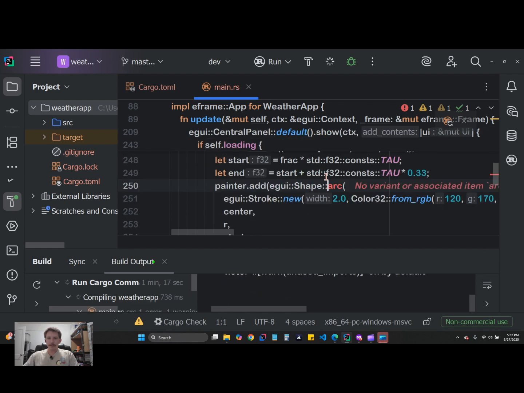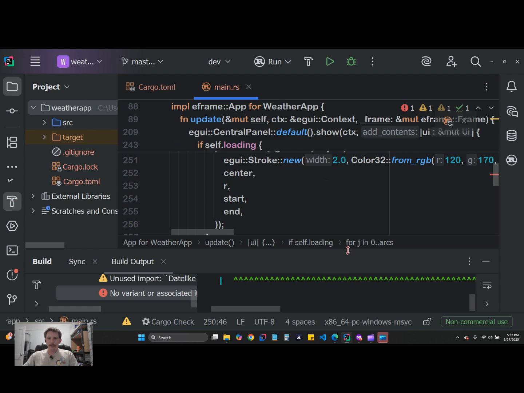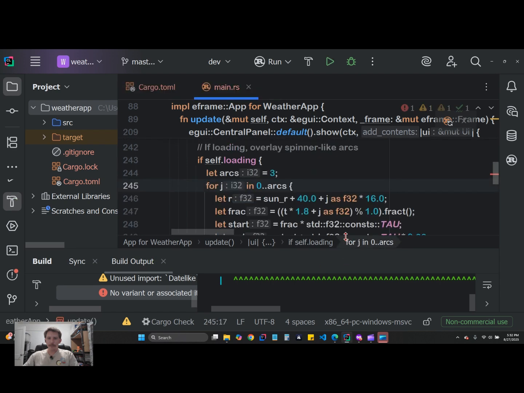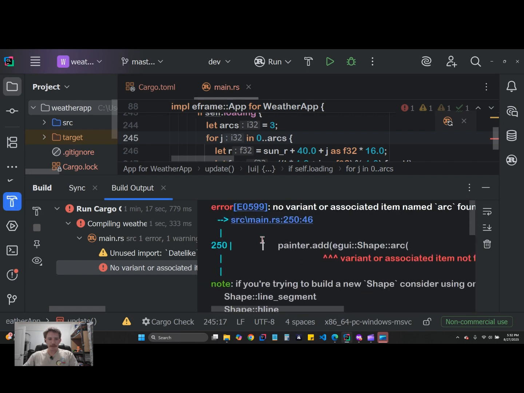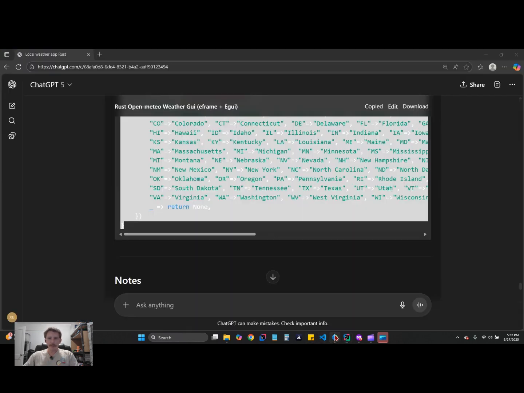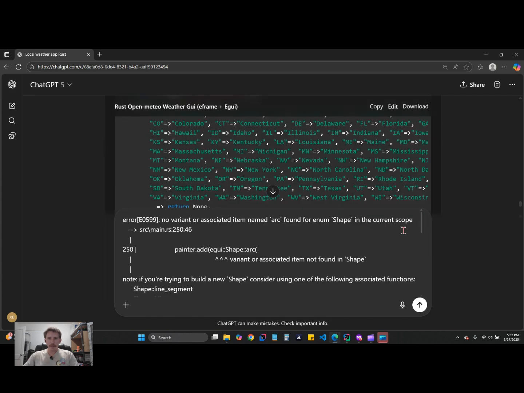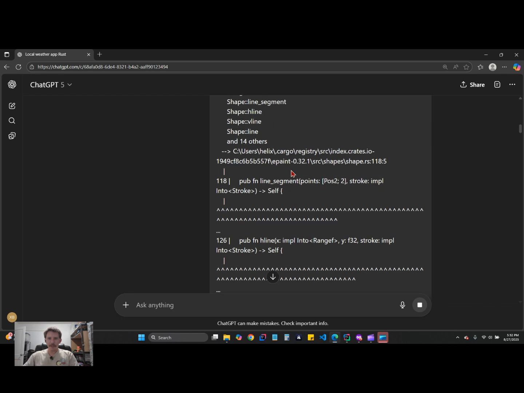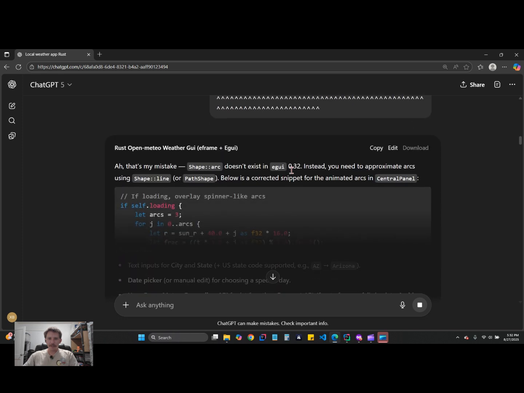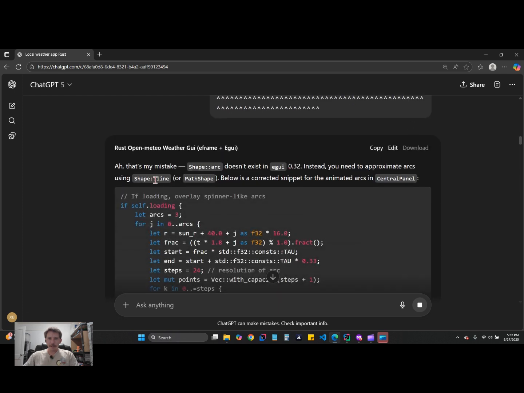All that compiling, and we got some errors. Let's see what the errors are. Bunch of errors. All right, let's copy paste this back over to ChatGPT and see what it says. Hopefully it gives us something usable. Yes, that is your mistake, ChatGPT.